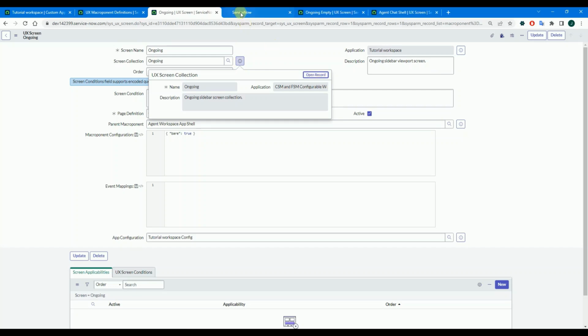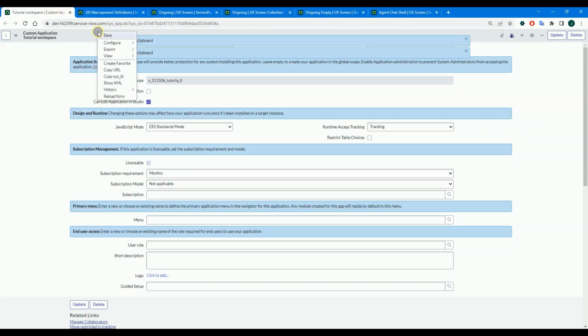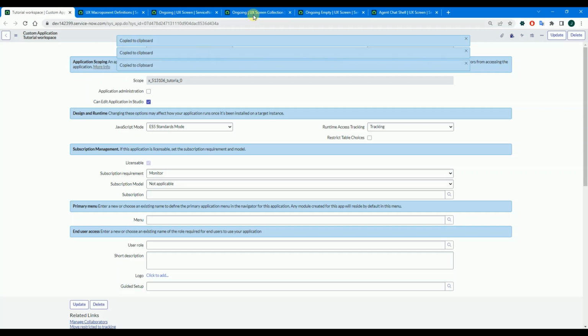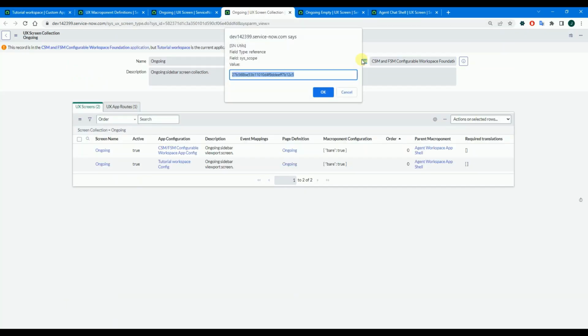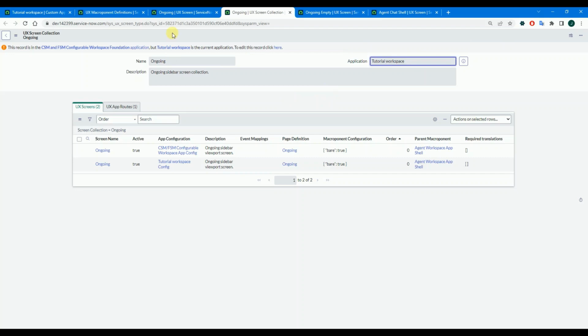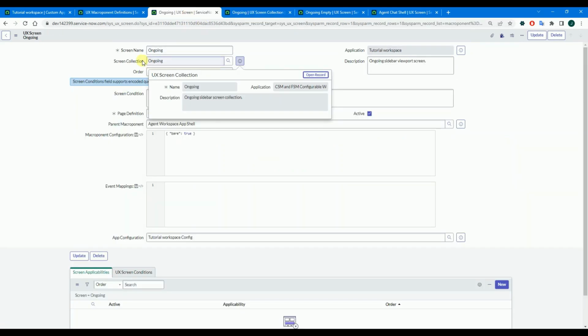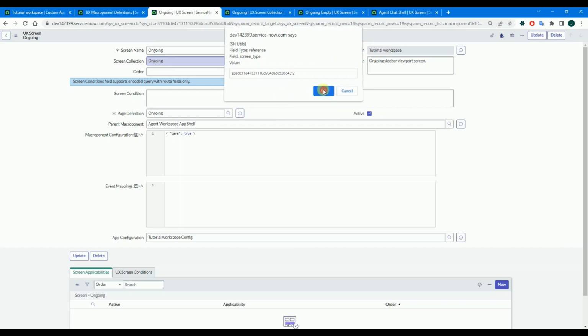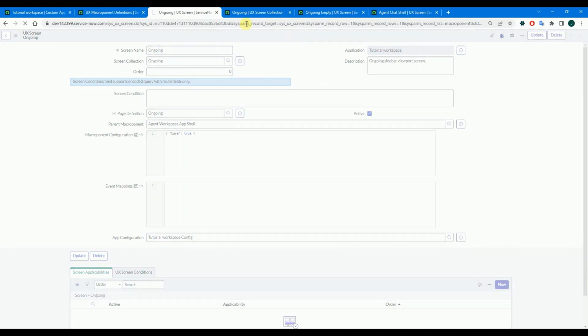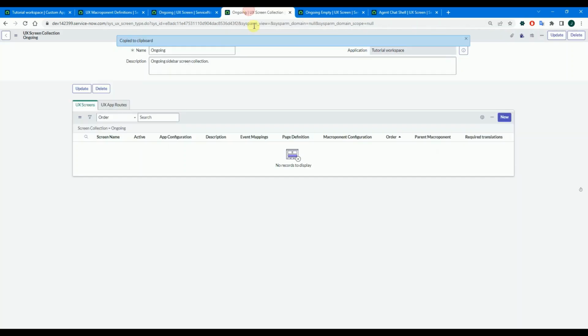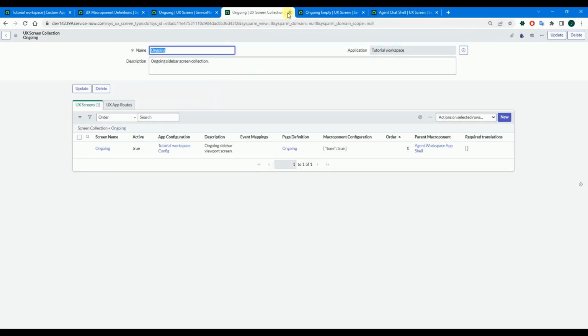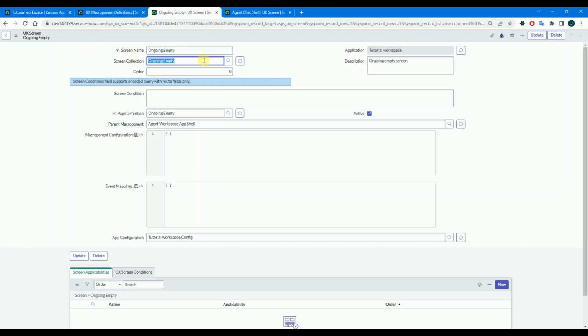Open the original record. Take this ID of your custom application. Put it in the field application, insert and stay. Get this ID of your new record and put it in the screen collection field of the UX screen record. Save it. We are connected. And 2 more.